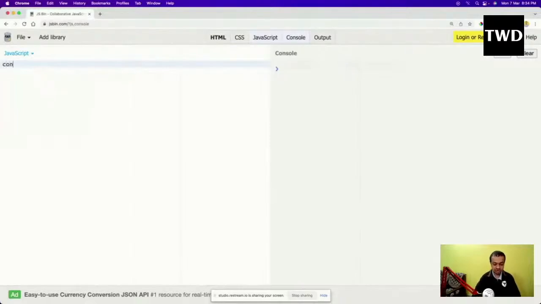I'll do a console.log, a very important and commonly used function in all programming languages. So console.log of Hello JavaScript, and I will run it. This is how it runs, and it will show me in the console Hello JavaScript.